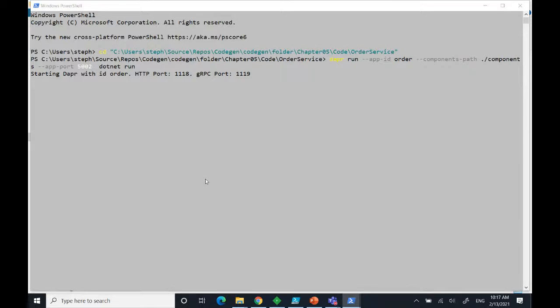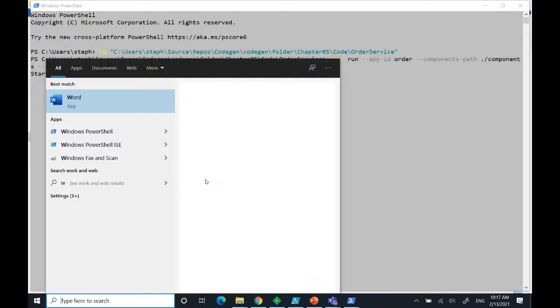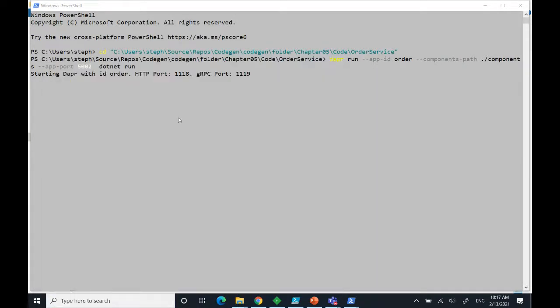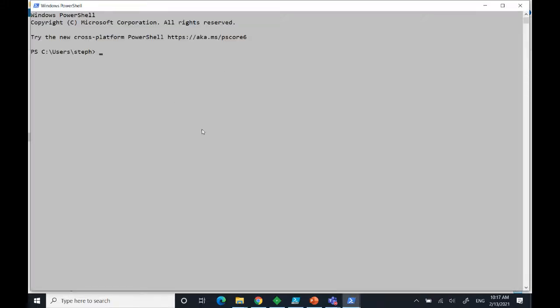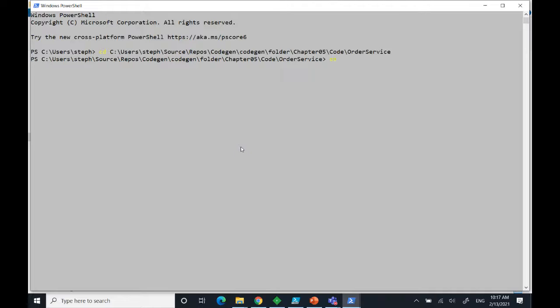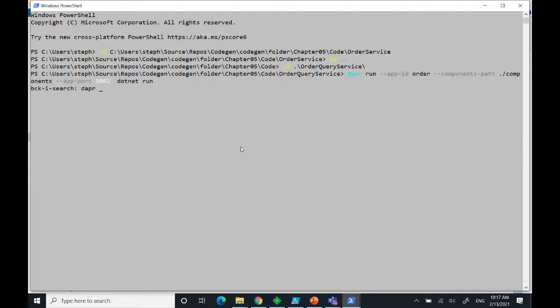While this is starting, I will start the third service. I'll cd manually to the order query service, and then start it with run app ID order query service.